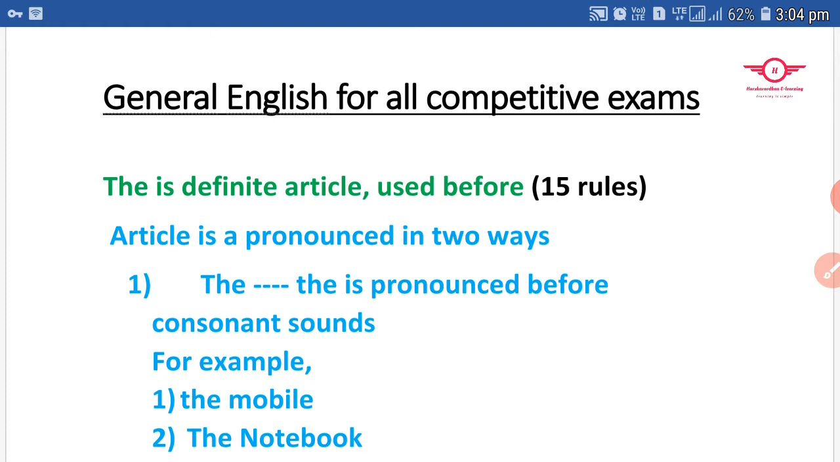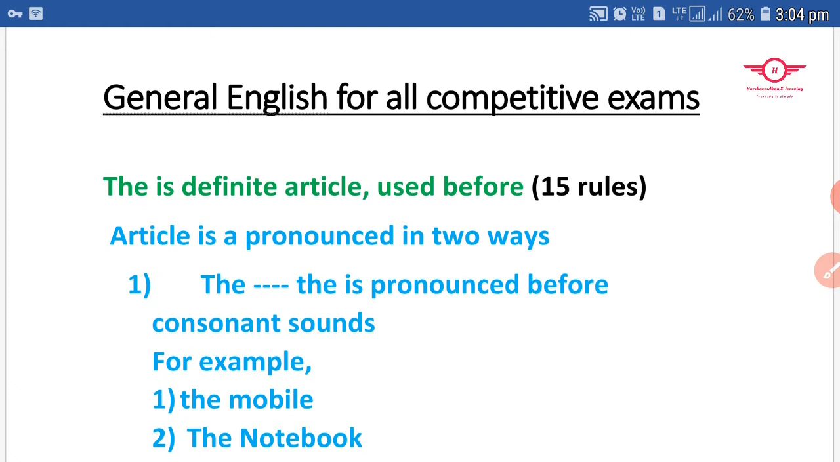Okay, now let's come to the point. General English for all competitive exams. Actually, each and every examination asks questions on this, one or two questions. So first you understand where to use and when you have to use the word the.